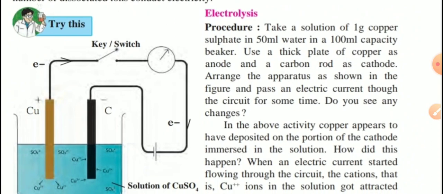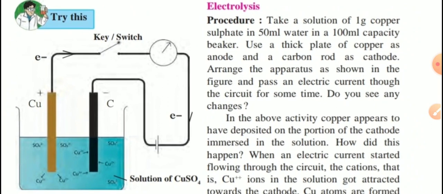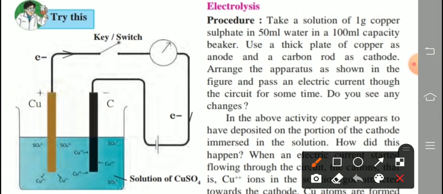Next one, electrolysis. Now again an activity is given for us. Try this. Now see the procedure. Take a solution of 1 gram copper sulfate in 50 ml water in a 100 ml capacity beaker. That is shown here. Clear? This blue color solution in the 100 ml capacity beaker is shown. Use a thick plate of copper as an anode. Anode means positive electrode, and a carbon rod as a cathode, meaning negative electrode. See here. Copper acts as a positive electrode, carbon acts as a negative electrode.